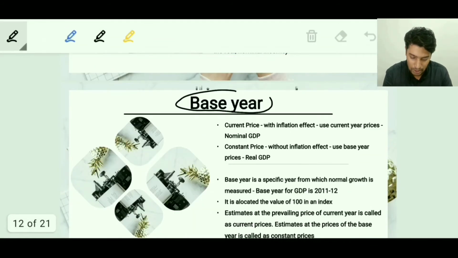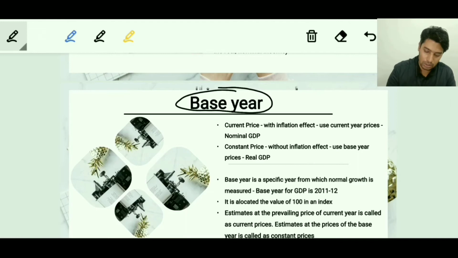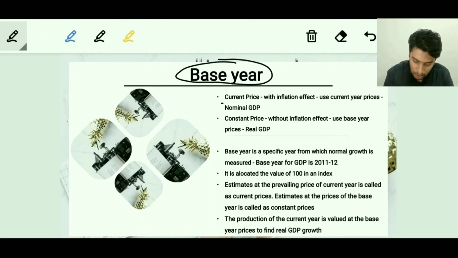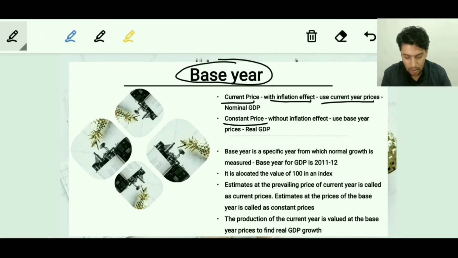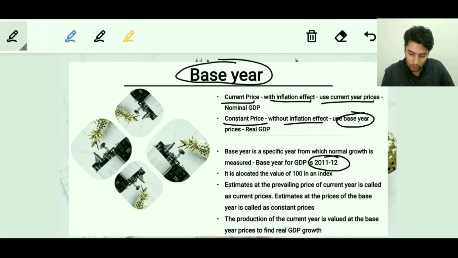So next term is about base year. Here just remember two more terms. The terms are current price and constant price. Similar to nominal and real, the current price is something which involves the effect of inflation and uses the prices of the current year. Whereas the constant price is without the effect of inflation, and it uses the prices of the base year. In case of India, the base year is 2011-12 and it is usually allocated the index value of 100.